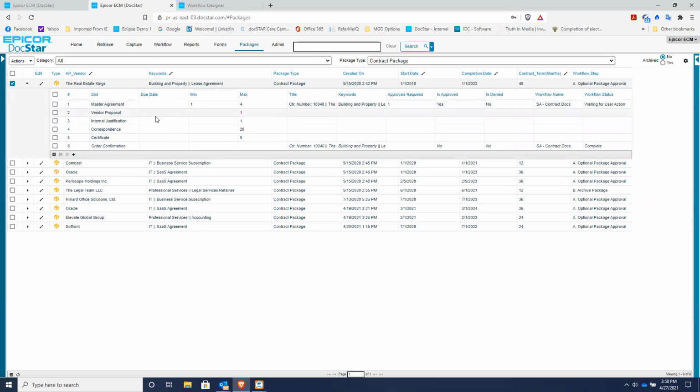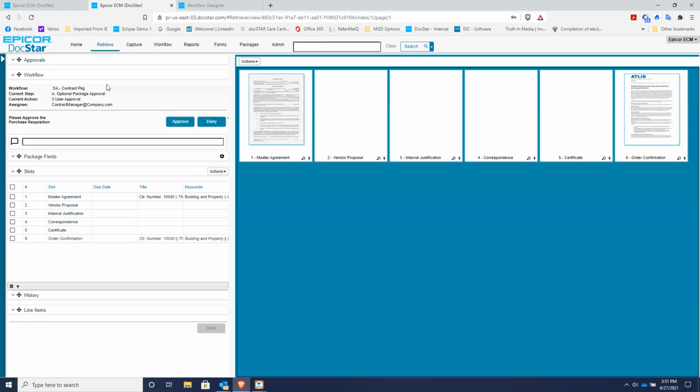For example, if you wanted the internal justification a week or two ahead of the notification to the vendor, you could just set it up that way. And you can have, for example, correspondence, you might have a lot of correspondence, so you could say the number of documents associated with this could be as many as 20 or 200. You can define a minimum number of documents required for each slot and a maximum available for each slot. It's a really cool feature, and it allows you to group things together. And if you want to see them all as separate documents, you can. This particular one, we just have the master agreement and the order confirmation. We're still waiting for some of the other stuff.